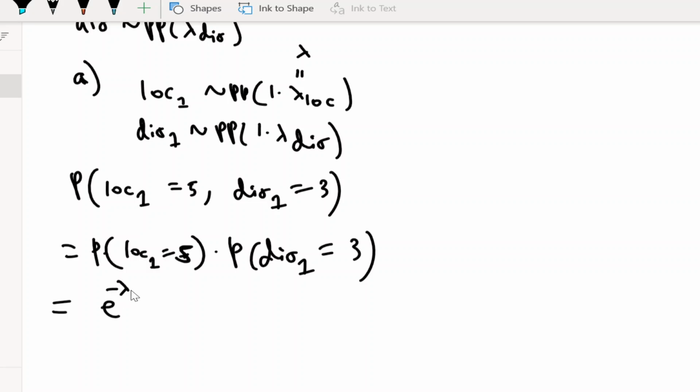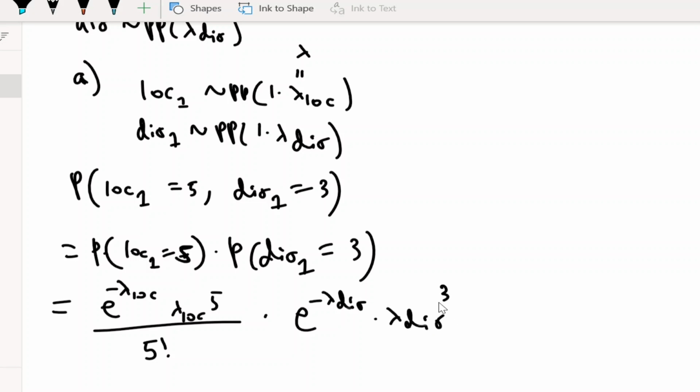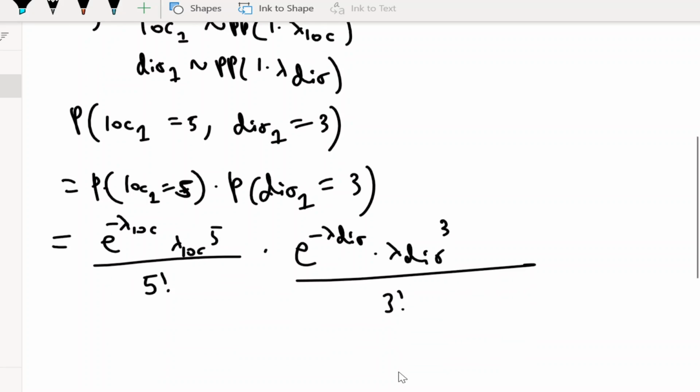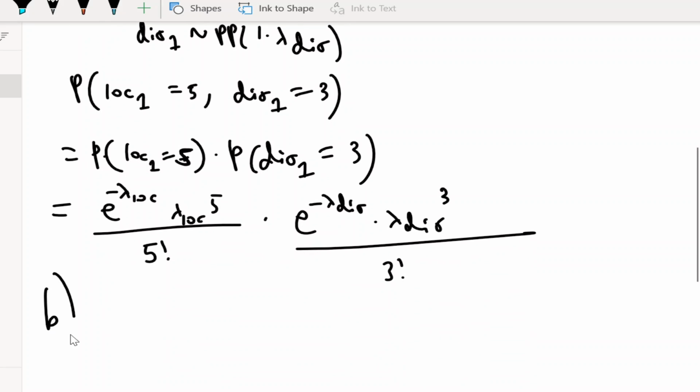So we get e to the negative lambda loc times lambda loc to the 5th power, all over 5 factorial, times e to the negative lambda distance times lambda distance to the third power, over 3 factorial. And there's our answer, ladies and gentlemen.